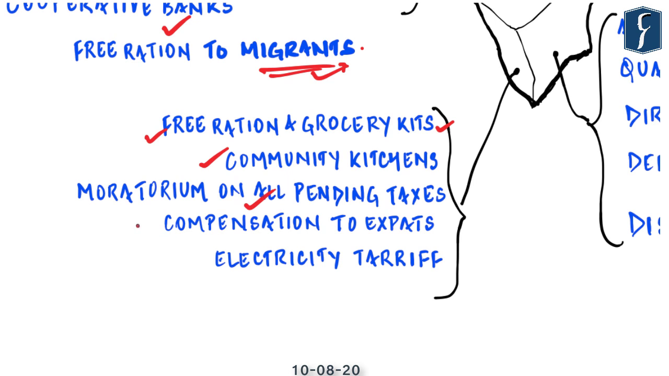Then as you know, Kerala has a special aspect of a large number of expatriates, people especially who work in the Gulf region, and now they are returning back. And many of them are returning without any savings. And hence Kerala government has announced rupees 5,000 to each expat who has lost her job or who is unable to return to the country where she was working.